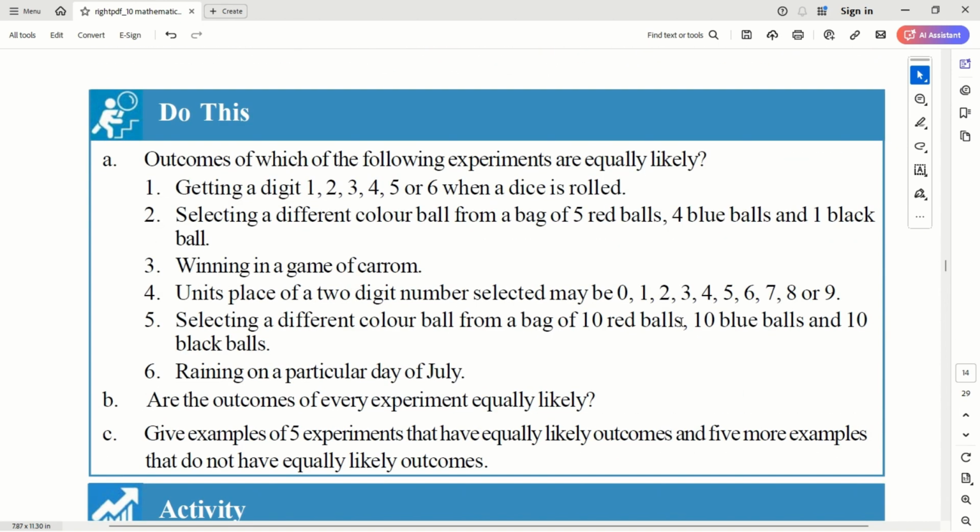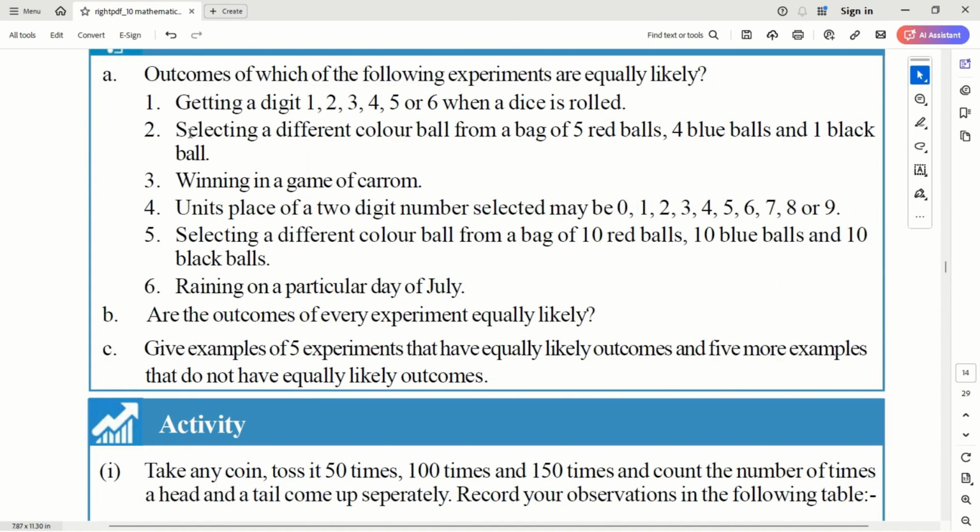Let's check this one. Outcome of which of the following experiments is equally likely? The term we are checking here is equally likely. Remember this. What is equally likely? It means that if the event has whatever number of outcomes, all outcomes are equally likely to occur. There is no bias toward any one of them or some of them. All are equally possible events.